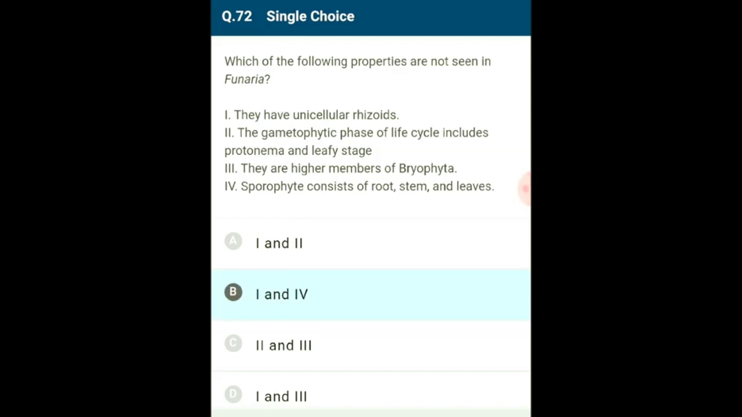From the given 4 statements, the first and fourth statements are not seen in Funaria. So the correct option is B.